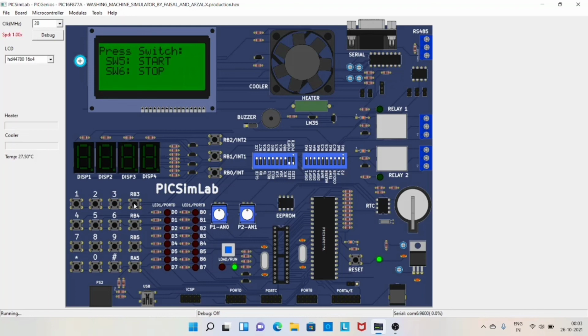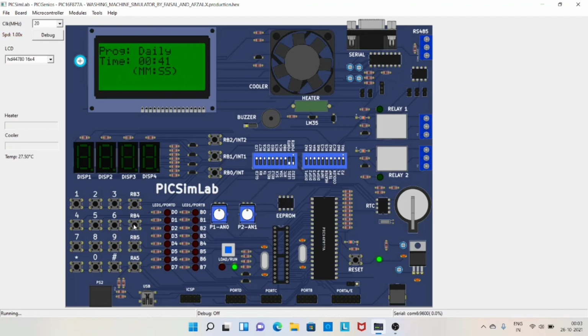Done. Now it is asking me to start or stop, that is SW5 to start and SW6 to stop. Here SW5 is nothing but switch RB4, and SW6 is RB5. If we press SW6, that is stop, it will go back to the washing programs menu. So we will start instead of stop.